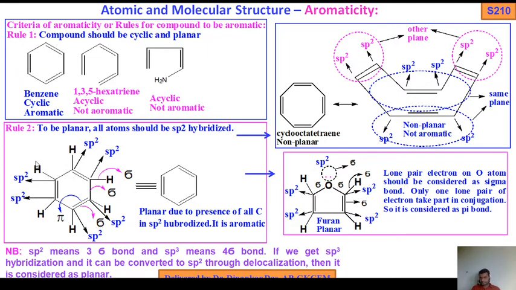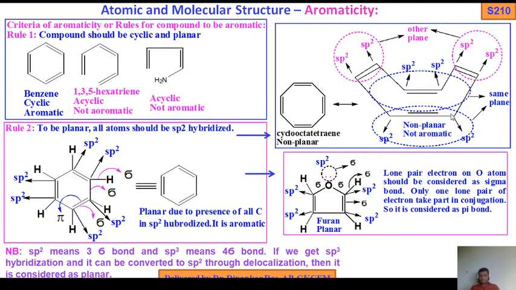Regarding this planarity, cyclooctatetraene is non-planar. How do you understand that it is non-planar? Because from this structure, it has a 4 pi electron system, 1, 2, 3, 4. So cyclooctatetraene is non-planar, and due to non-planarity, it is not an aromatic compound. An aromatic compound should be planar and cyclic. So how is it non-planar?